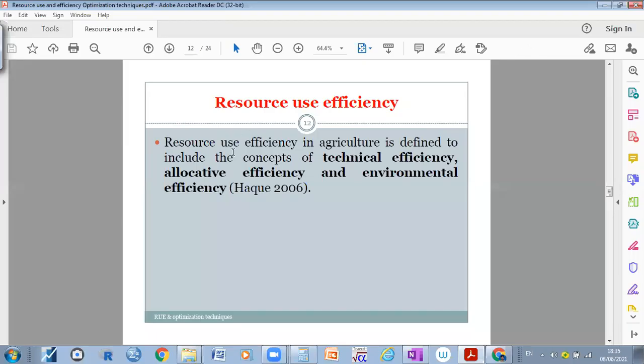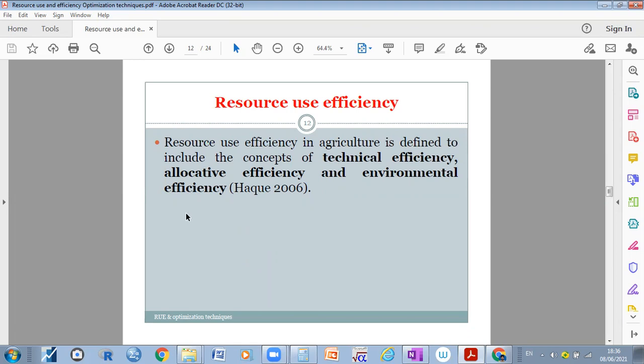So next, a very important topic, that is the resource use efficiency. This is a topic which we have been discussing from the morning. Here the resources are nothing but inputs. By using inputs only we can produce the output, and by producing output we can get more efficiency. Simple, see the meaning of resource use efficiency.